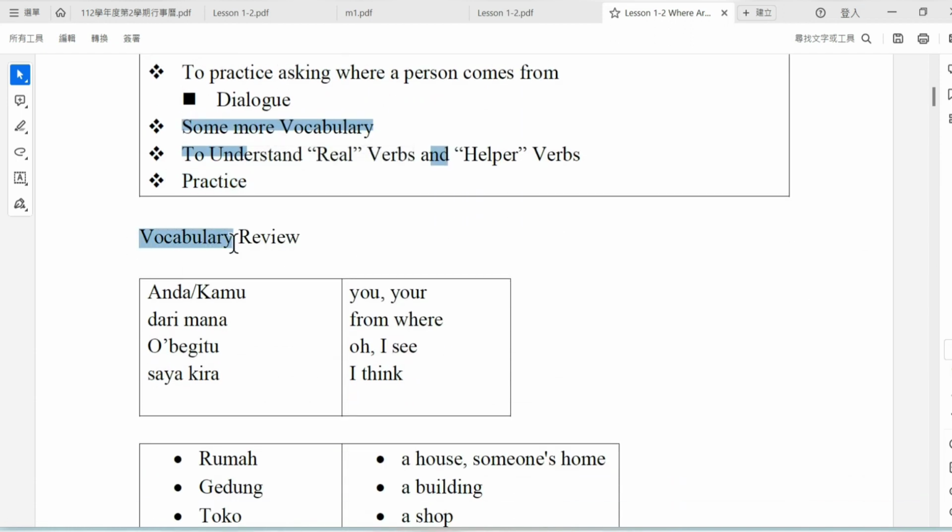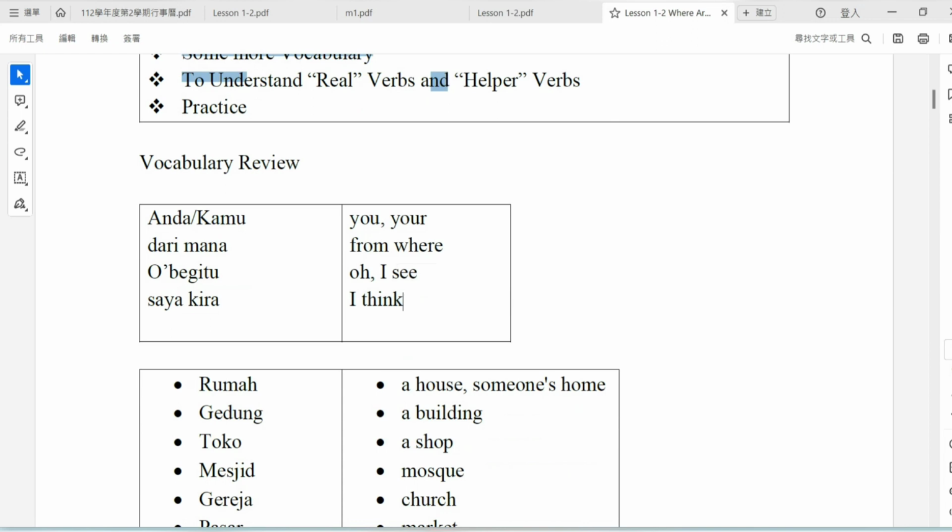So let's introduce the vocabulary. Anda or kamu, you. Dari mana? From where? In English. Oh, begitu. Oh, I see in English. Saya kira, I think.